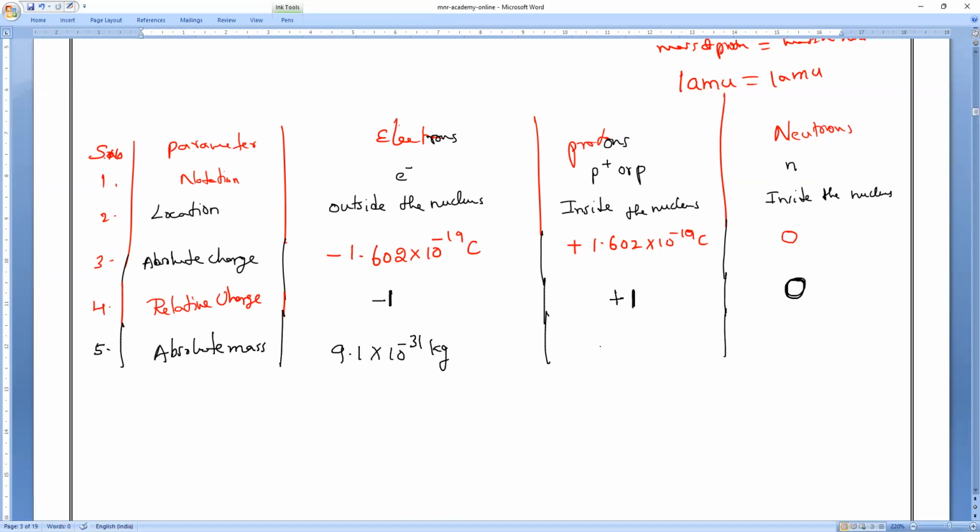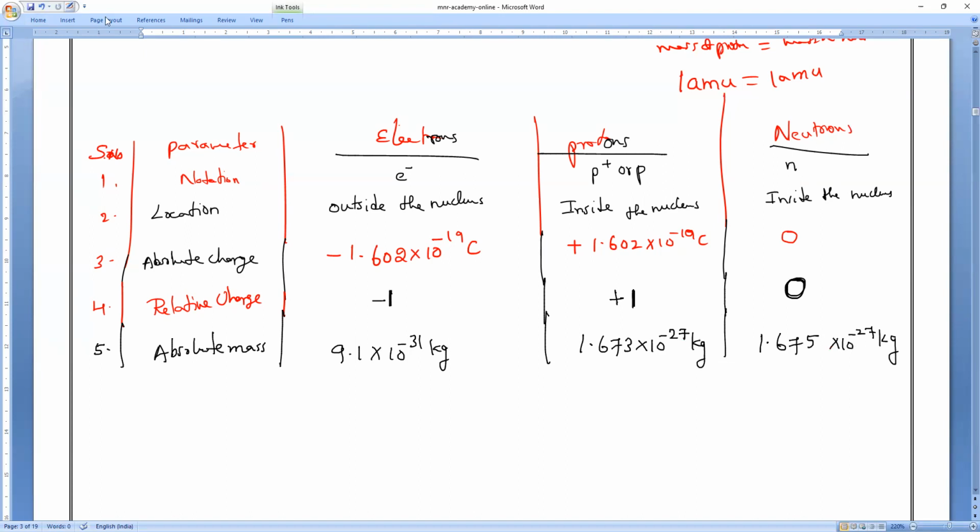What is the absolute mass of protons, everybody? 1.673. Note it, I told you there is a slight difference: 1.673 into 10 power minus 27 kg. Next, neutrons, 1.675. That is why we used to consider both approximately the same. This is absolute mass.